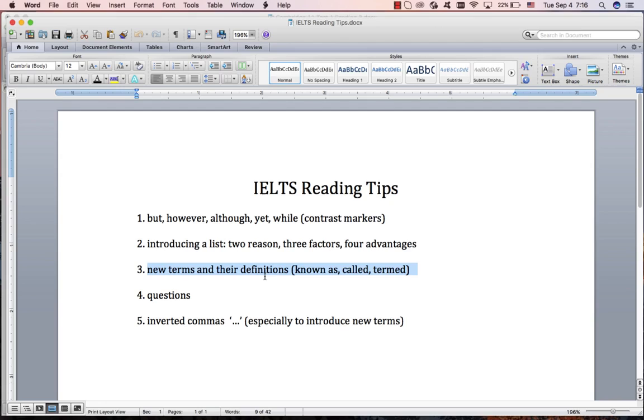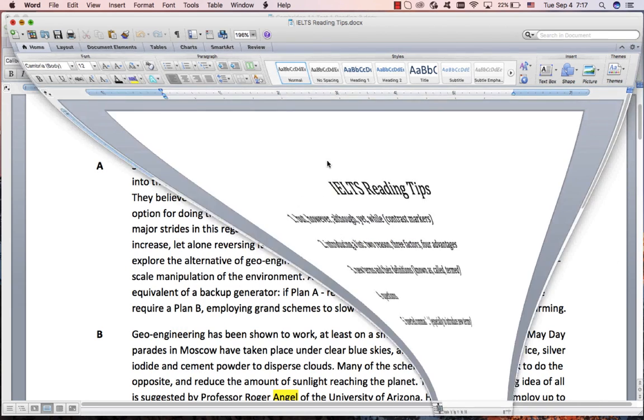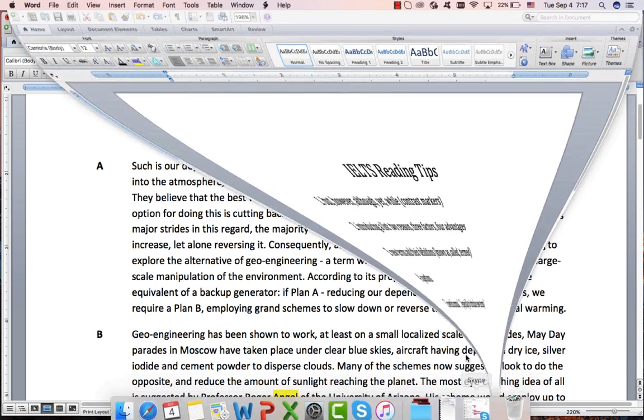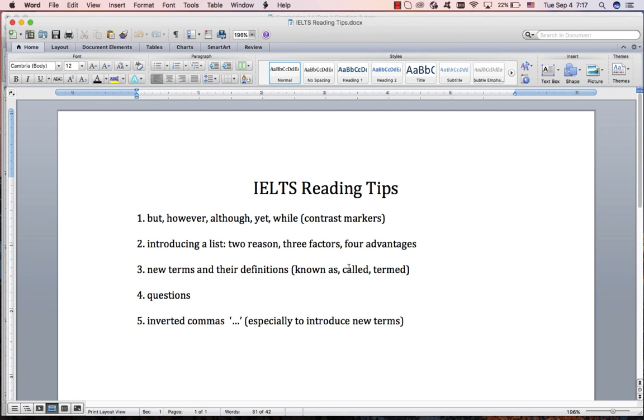definitions. IELTS loves these, and they love to ask questions about these. He introduces a new term, a new word, and he tells you what it means. Often they use a dash to introduce the new term. You will see many examples like that in Cambridge 12. Also, this kind of language refers to. Here we've got known as, called, termed, so we can actually add another one. Refers to, a way of introducing the definition.